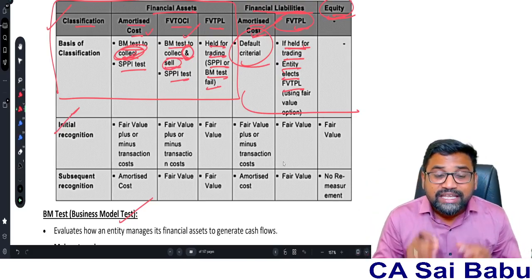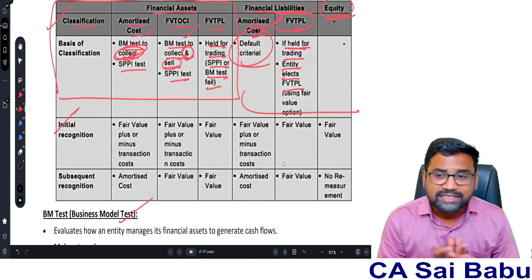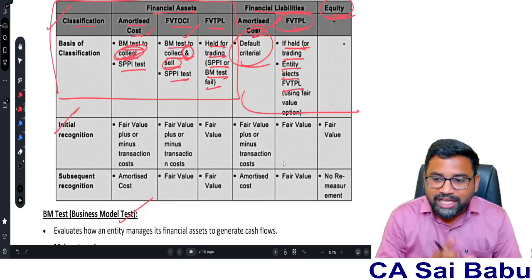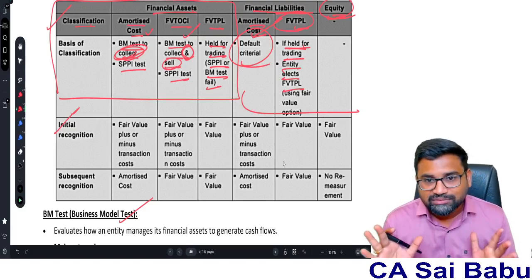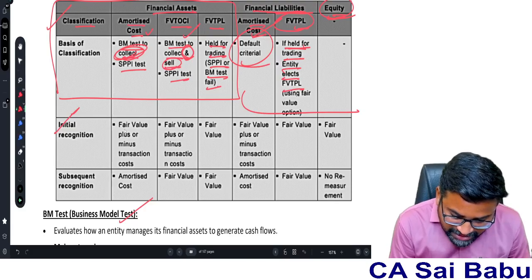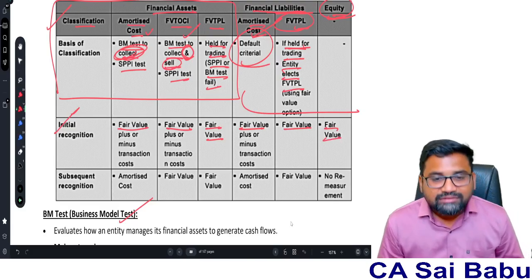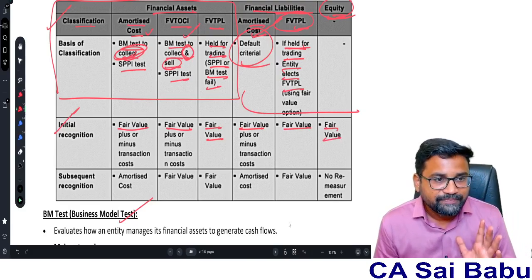Tell me, what is the initial measurement criterion of a financial instrument, whether financial asset, financial liability or equity instrument? Fair value. The golden principle is fair value.